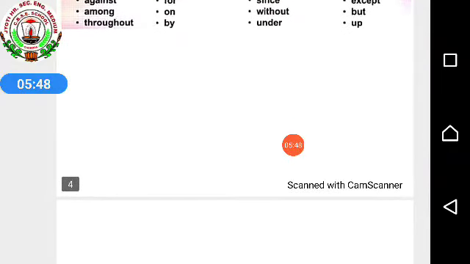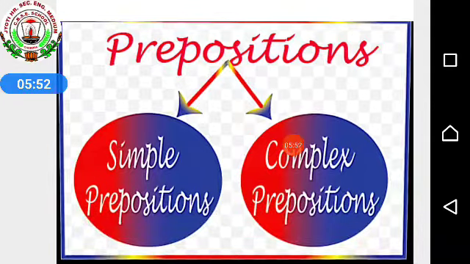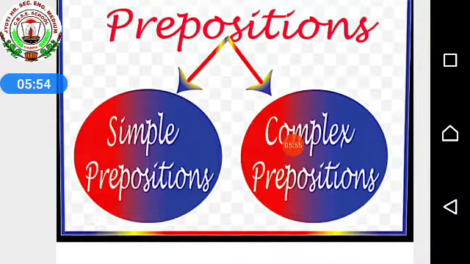Just keep in your mind that prepositions are the words that we are placing before a noun or pronoun. Now, the types of prepositions. So, how many types of prepositions are there? They are of two types. What are they? Simple preposition and complex preposition.